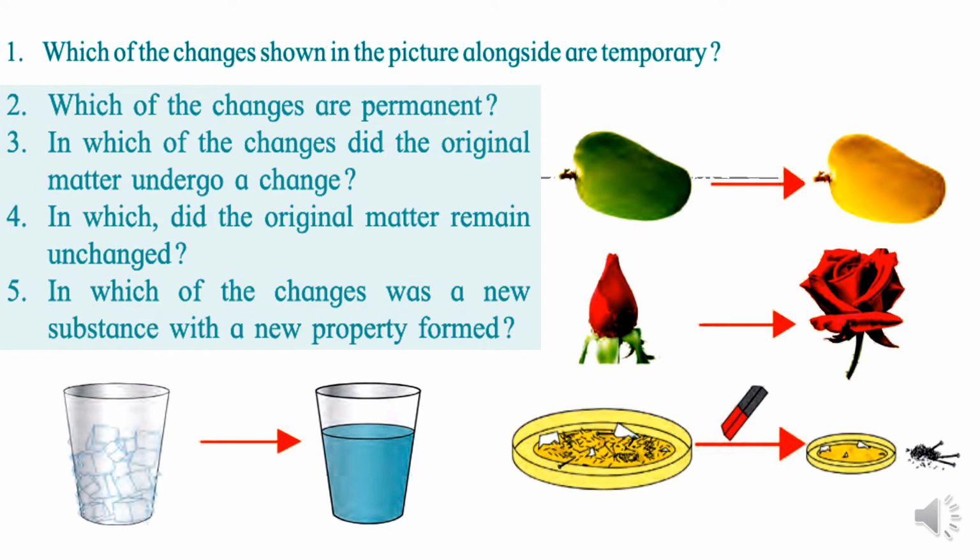Next, in which did the original matter remain unchanged? जो third example और fourth था, that is iron के pins, वो वैसे ही रहे, it has not changed. Same way ice physically change हुआ है, but actually it is like that only. When it will freeze, it will change back.